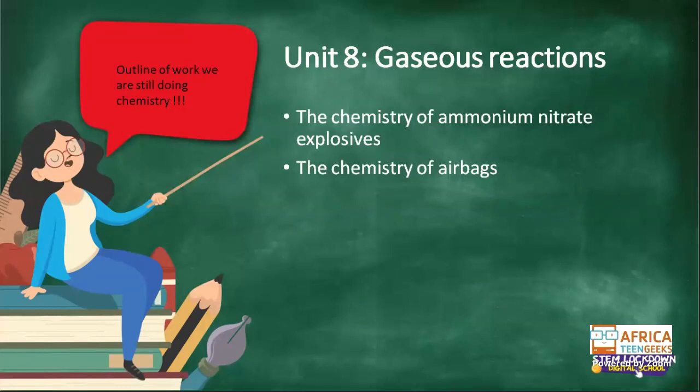Okay, so what are we going to do today? We're going to do the chemistry of ammonium nitrate explosives, and we're going to do the chemistry of airbags. I know this is a bit of theory, but there will be some calculations that we see that are going to show how these ammonium nitrate explosions occur and the chemical equations of the airbags.